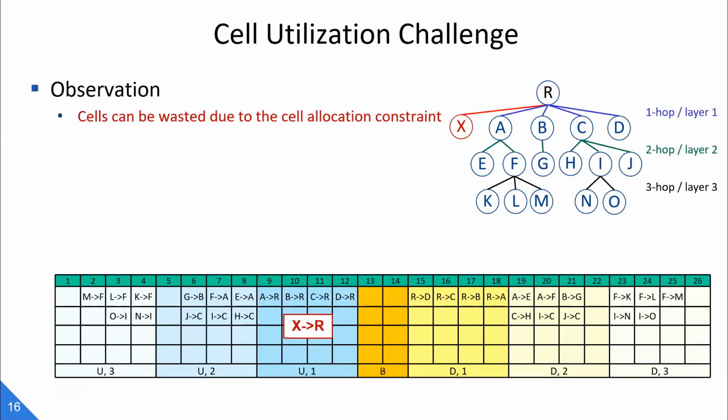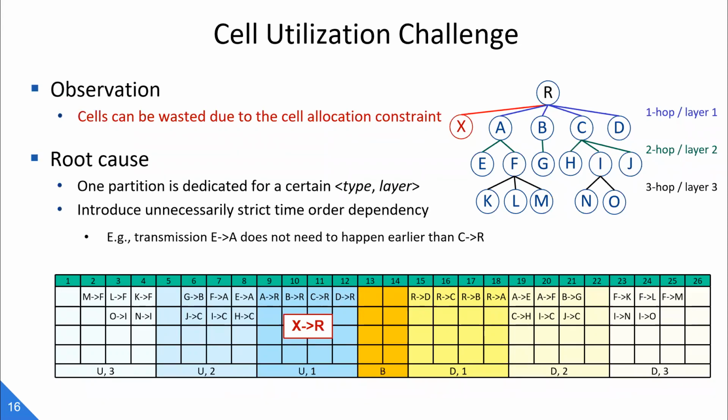Well, speaking of topology changes, if a new link in layer 1 is added into the network, we find we cannot assign it in the schedule because all the links in layer 1 share the same receiver, and there are no more idle slots available in partition U1. Even though we observe that there exist idle slots in other partitions, we cannot use them since the baseline partition framework requires that one partition is dedicated to a certain type and layer.